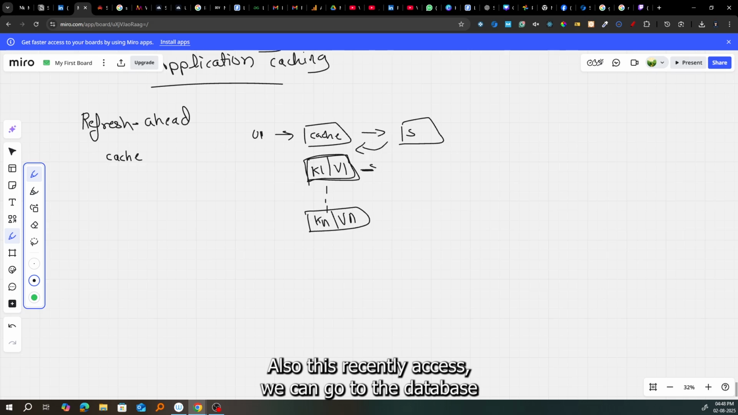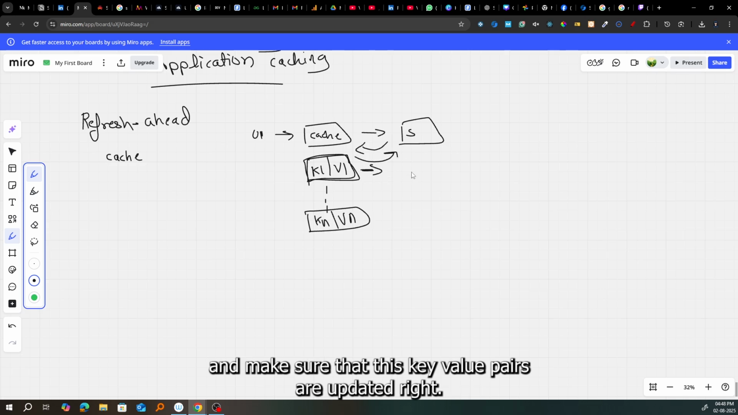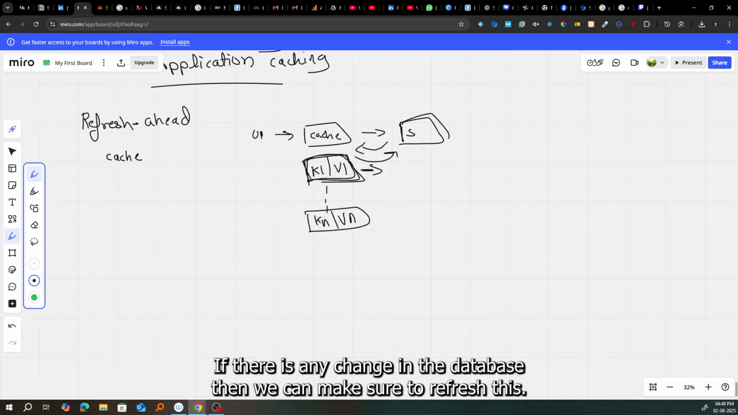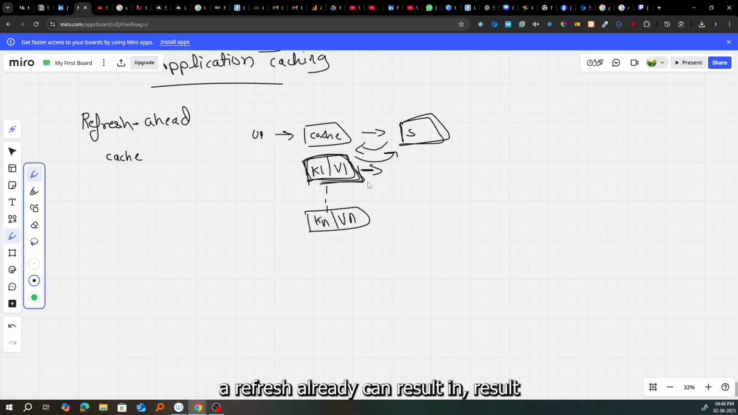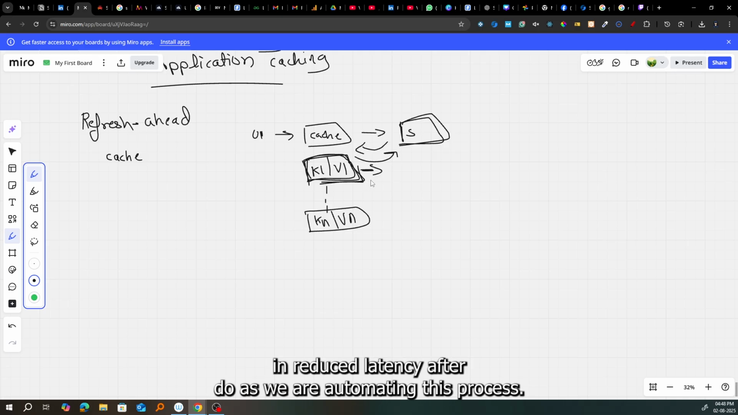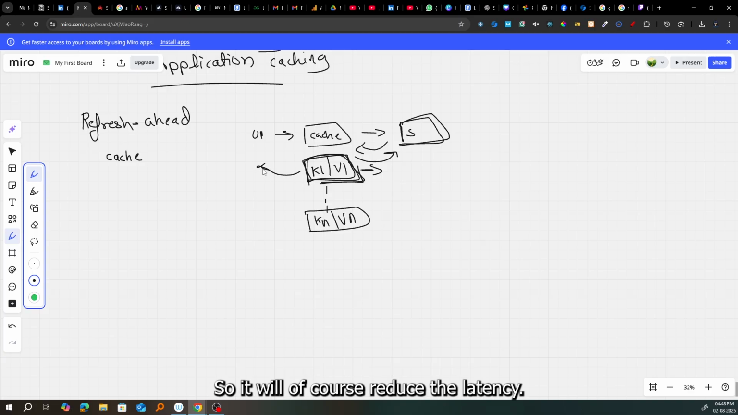So for the recently accessed items, we can go to the database and make sure that these key value pairs are updated, right? If there is any change in the database, then we can make sure to refresh this. So it will make sure that our user gets updated data. A refresh ahead can result in reduced latency, as we are automating this process. So it will of course reduce the latency. Latency will be reduced significantly.